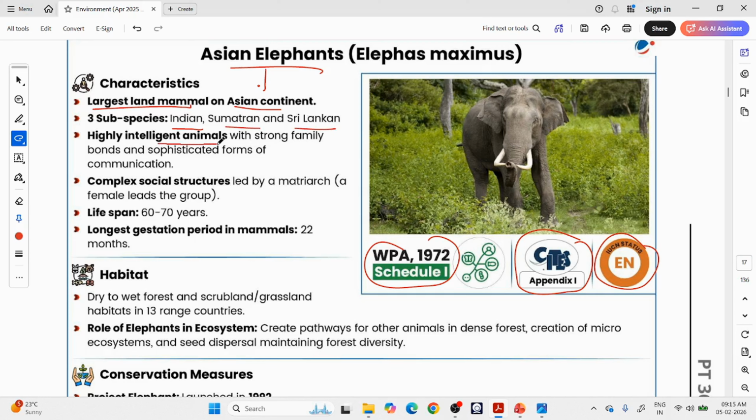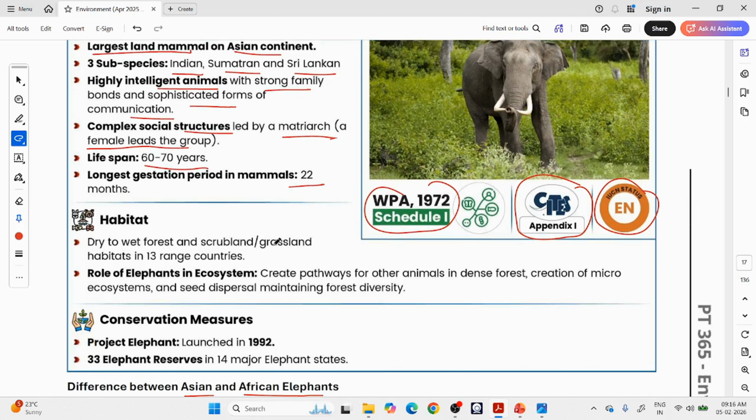They are very highly intelligent species with strong family bonds and sophisticated forms of communication. They are social animals, very highly intelligent social animals. They have very complex social structures led by a matriarch. That means among the group of elephants, the eldest female will lead the group. Lifespan is 60 to 70 years. And it is the animal with the longest gestation period among mammals, 22 months. So compared with 9 months for humans, it has a 22-month gestation period.